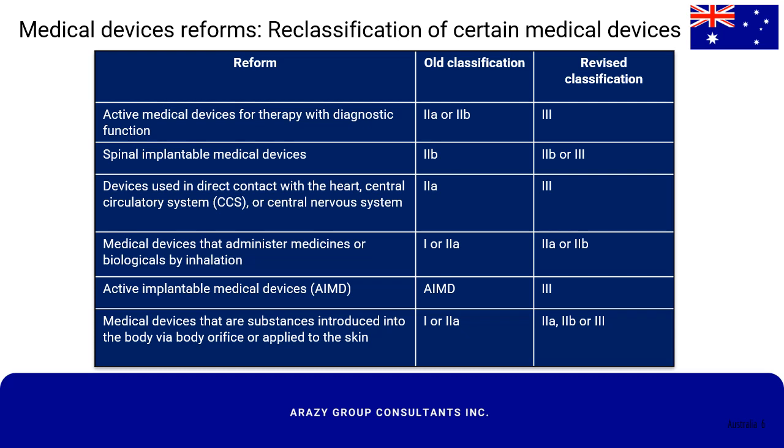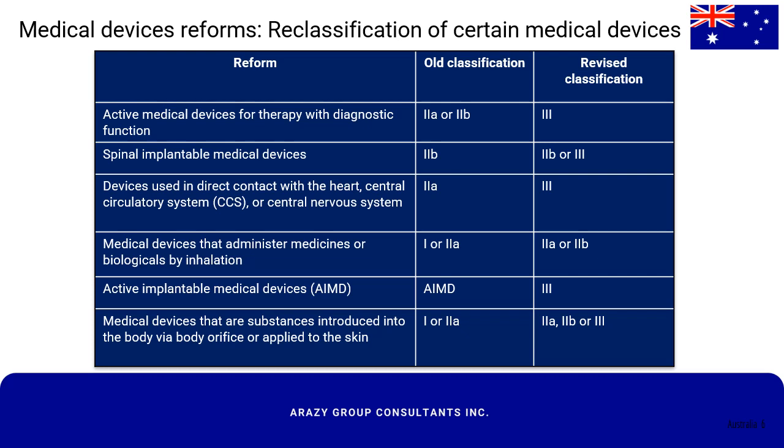While applications that are submitted on or after November 25, 2021 must be submitted according to the new classification rules. Amendments to the currently registered products must be submitted to the TGA during the transition period, November 25, 2021 to October 31, 2024. If the new classification has not been approved after the transition period, the device can continue to be distributed using the previous classification until the new classification is approved.